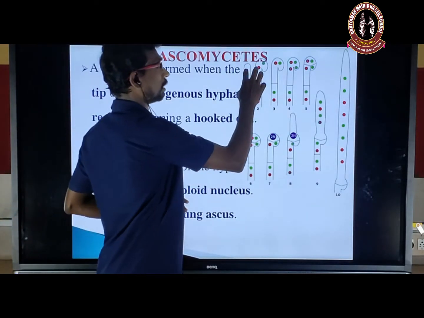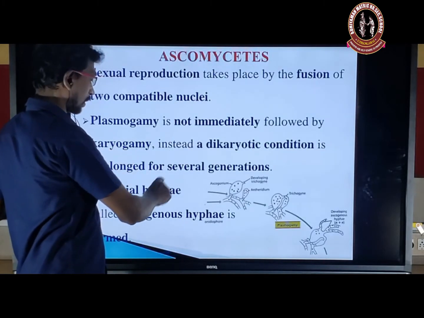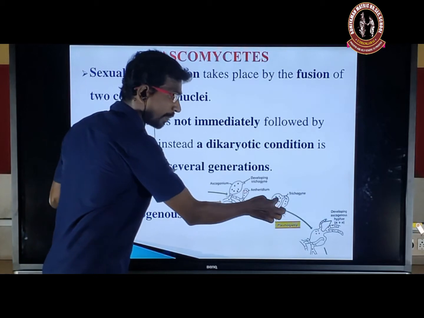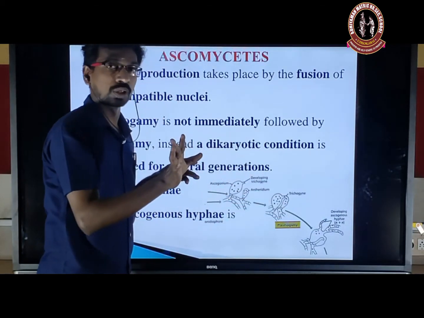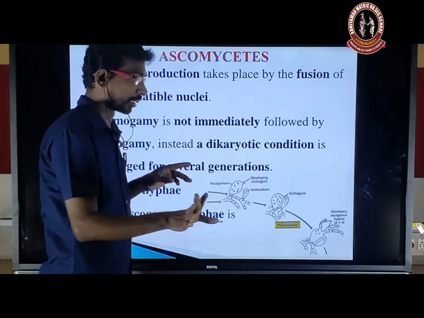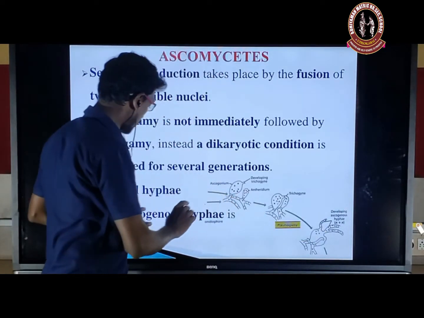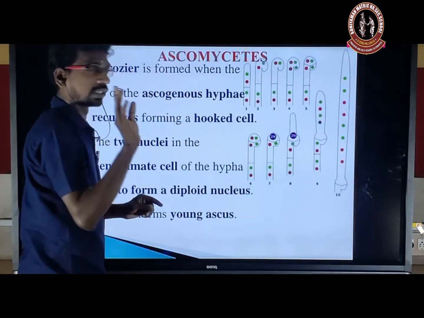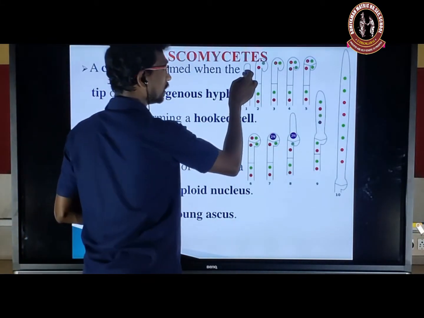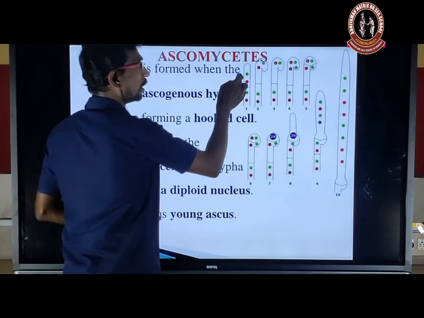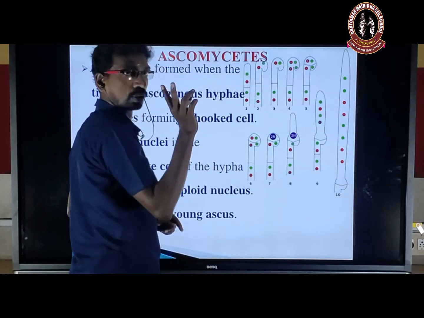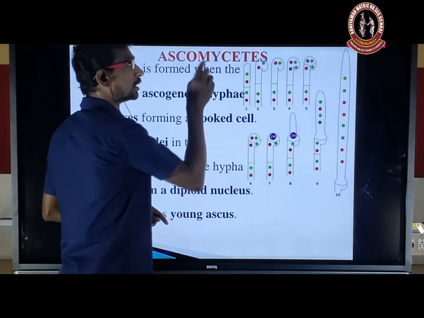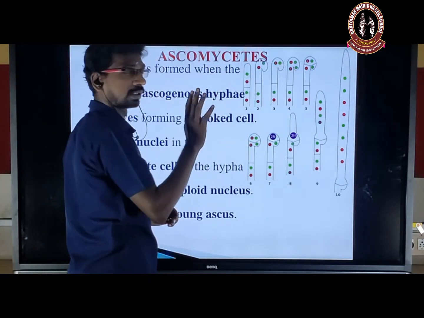Listen. So here we said, what has happened? Plasmogamy occurs, but what does not occur? Karyogamy does not occur. As a result, it forms the ascogenous hyphae. This ascogenous hyphae is in a two-nucleus state, that is the dikaryotic state. Each cell contains two nuclei. So one is positive, another one is negative. That is the opposite state, represented here by the red and green colors.